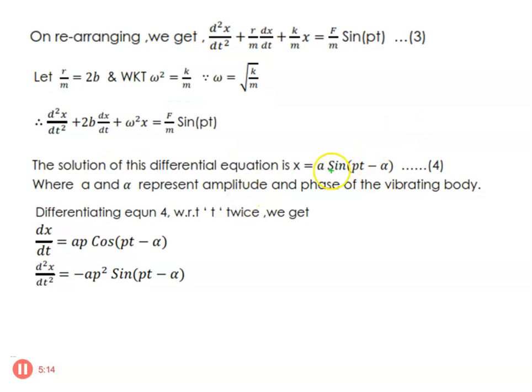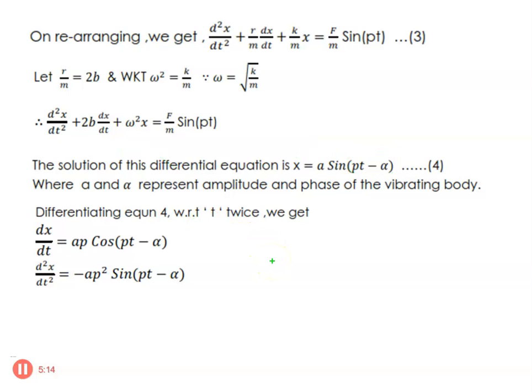Now, when you see this equation, x is the displacement of the oscillating system, a is the amplitude of the oscillating system, and pt minus alpha is the phase of this oscillating system. Now, here we got the general solution x. So we have to determine what is a and what is alpha, the unknown parameters, of the oscillating system. Right, how are we going to get the a of the oscillating system? We have to differentiate this equation and substitute it into this one, and you will get the amplitude of this oscillating system.